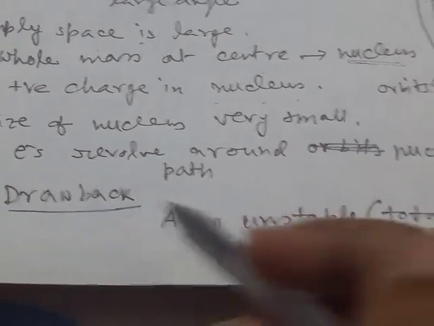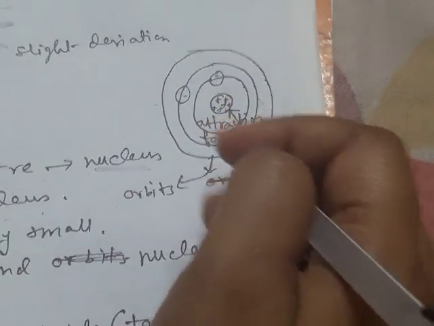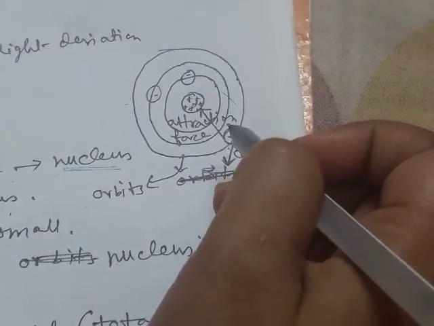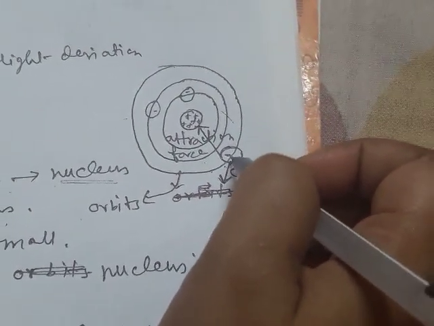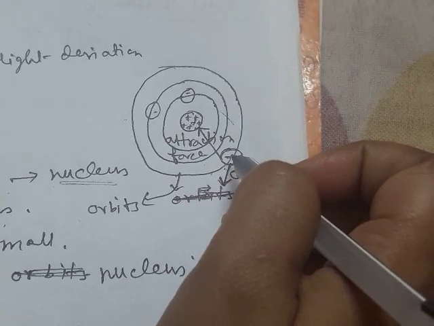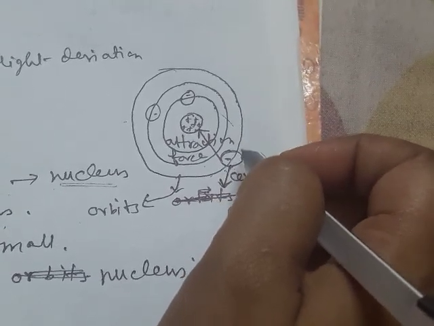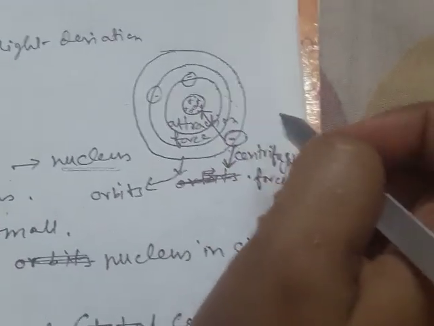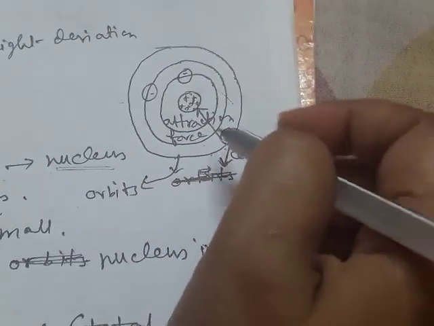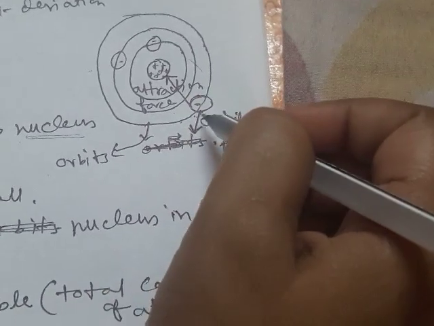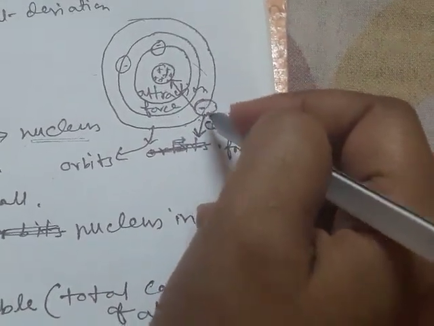But there is one drawback of the Rutherford model. According to the Rutherford model, electrons always revolve surrounding the nucleus, and according to classical mechanics, if any charged particle remains in motion, there should be continuous release of energy.